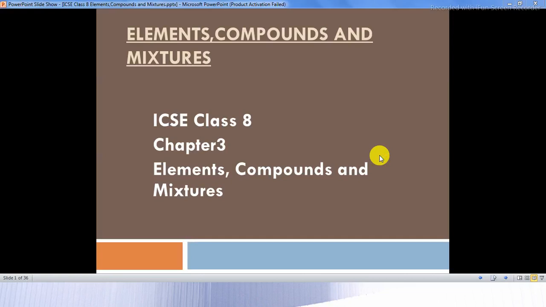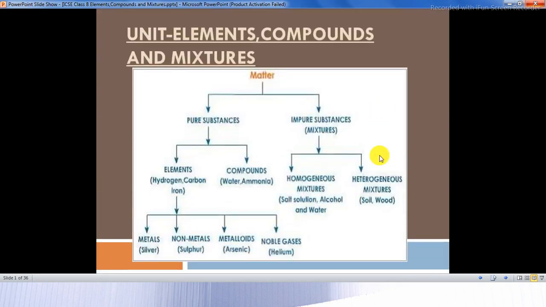Today we are going to study about elements, compounds and mixtures. ICSE Class 8, Chapter 3. This is a table which explains about the classification of matter. You already know what is matter. Matter is anything that occupies space and has mass.